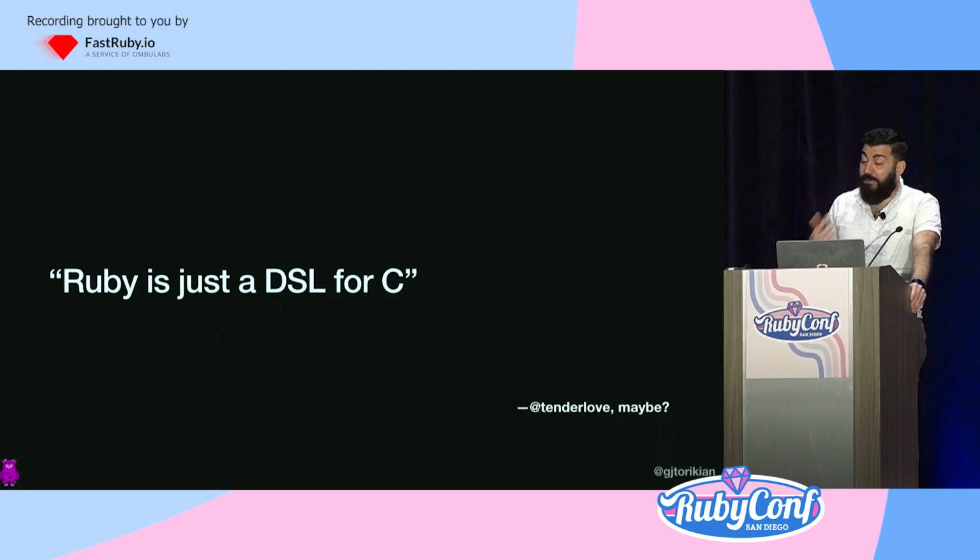I don't remember who said this. It really sounds like something I heard Tenderlove say when we were at GitHub. Is this sentence accurate? Probably not. Is it funny? I think so.